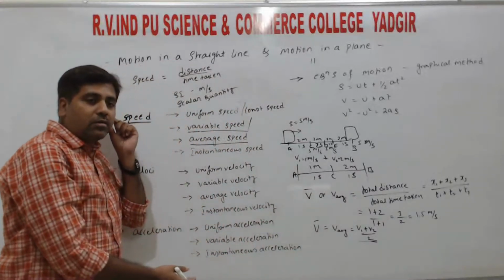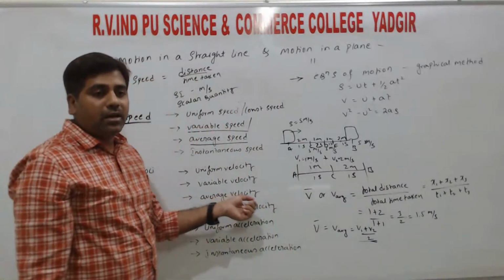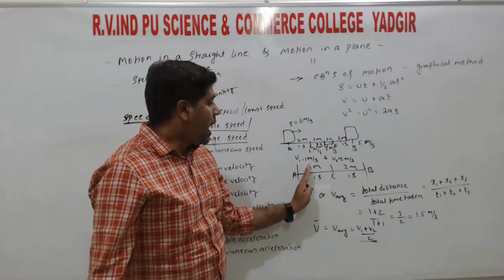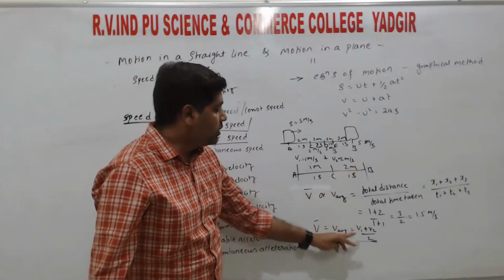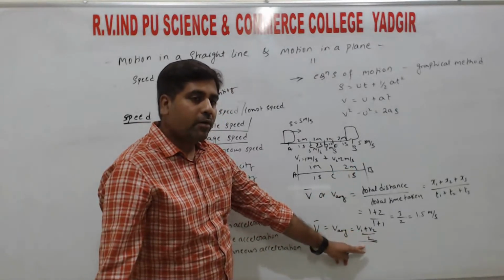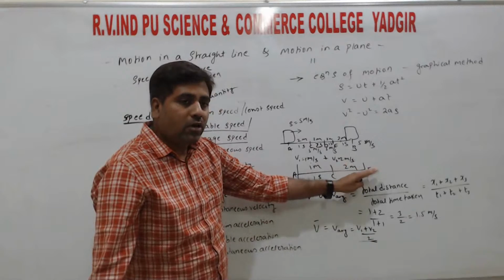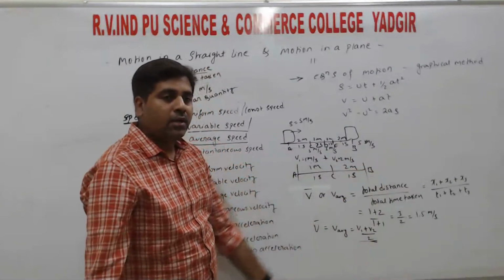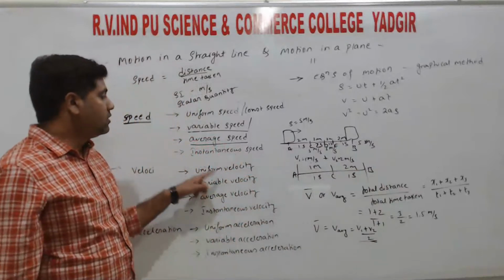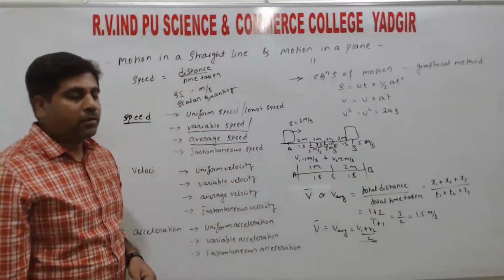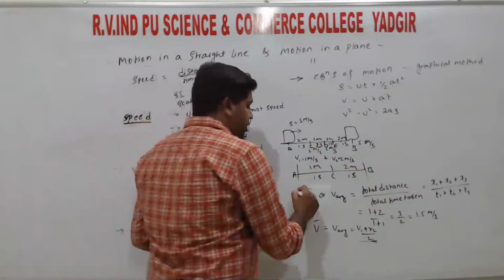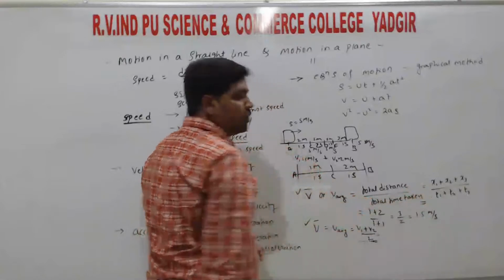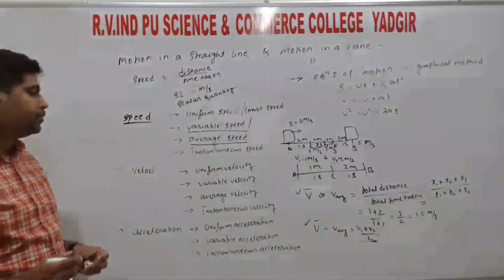How do we find an average? If there are 10 numbers, adding 10 numbers divided by 10, then we get the average of 10 numbers. Here also it is the same. If we are finding the average of two velocities, we add the two velocities and divide by 2. If we are finding the average of three velocities, adding three velocities divided by 3, right? So this is about the average speed. So average speed has two relations. We can use either in terms of velocities or in terms of distance, right?